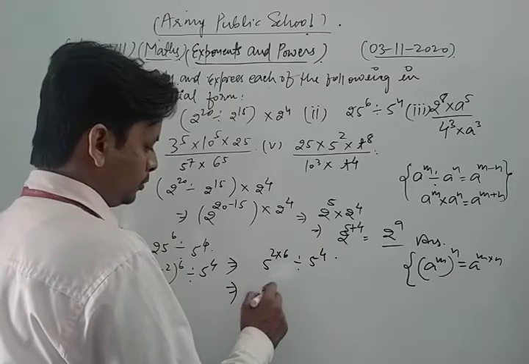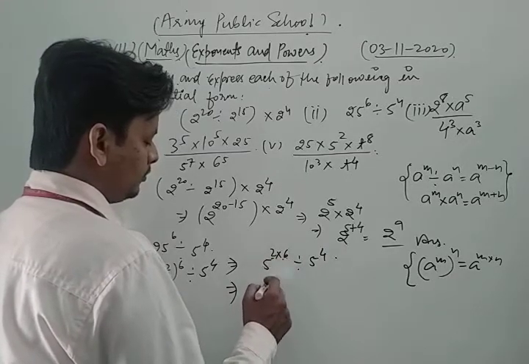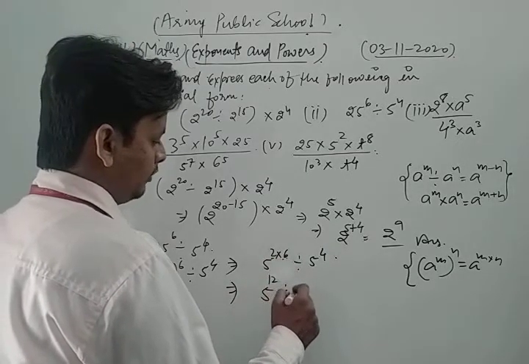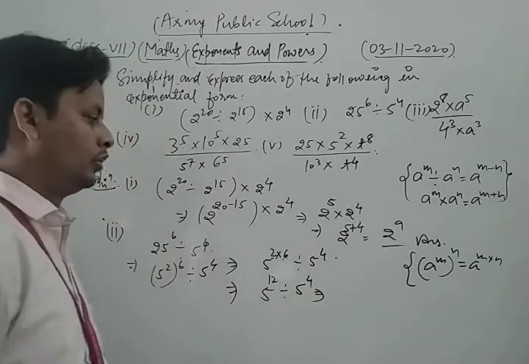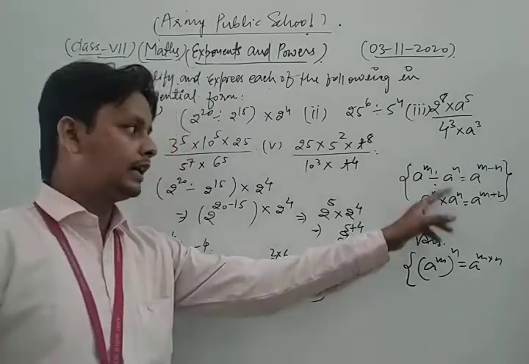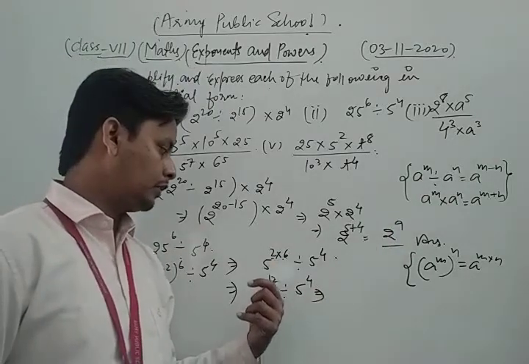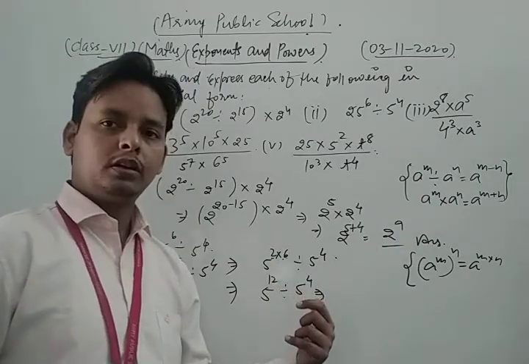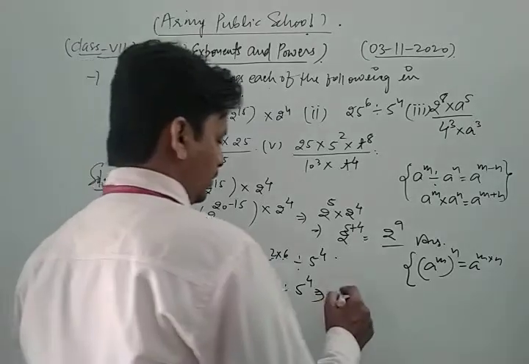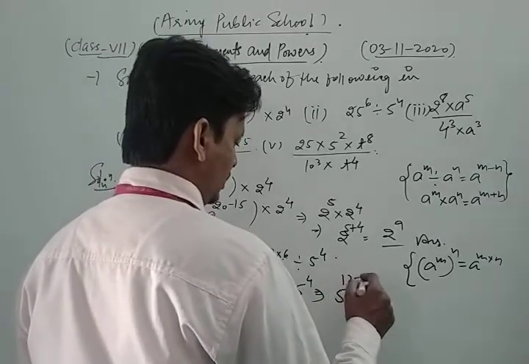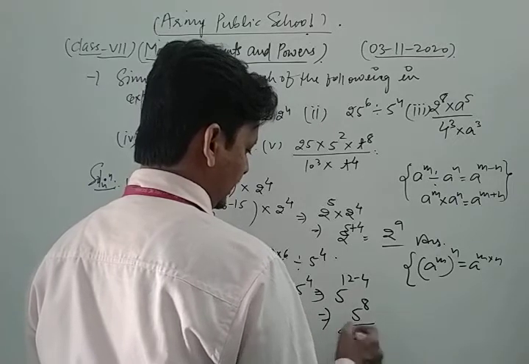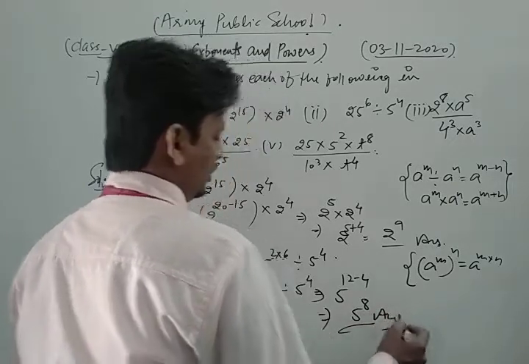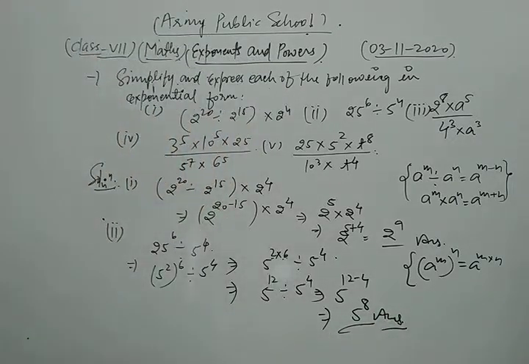So we get 5 to the power 12 divided by 5 to the power 4. Now here we apply the law of exponent again. So we write 5 to the power 12 minus 4, that is 5 to the power 8. This is our required solution of the given question.